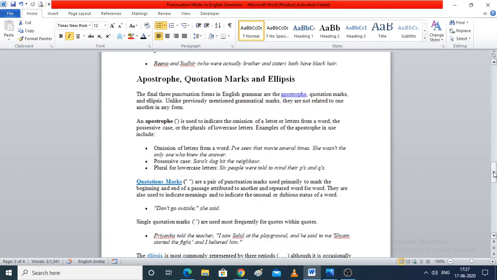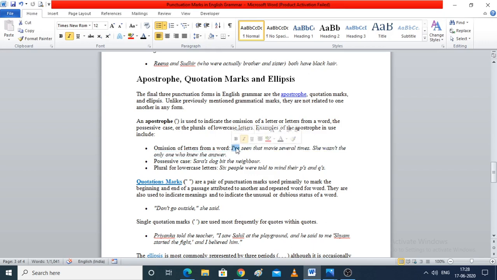Now, apostrophe, quotation marks and ellipsis. Now, an apostrophe is used to indicate the omission of a letter. Now, how? Okay, apostrophe. Now, let's come up to first example. I've seen that movie several times. She wasn't the only one who knew the answer. Now, where have we used the apostrophe?